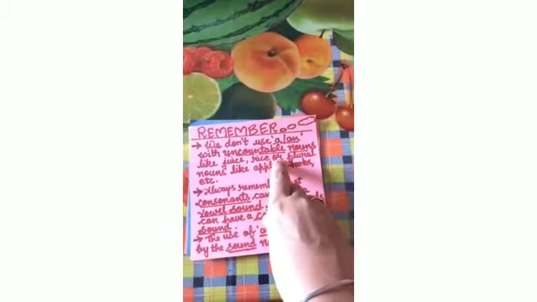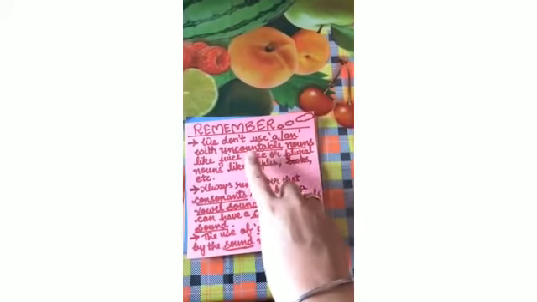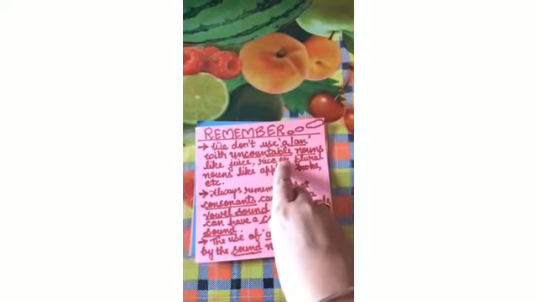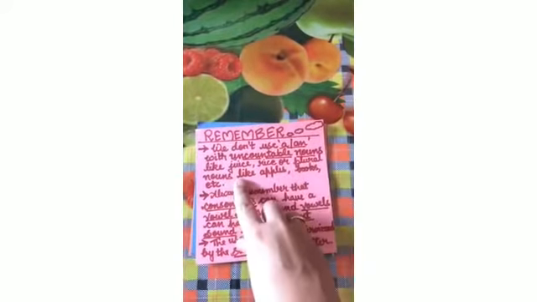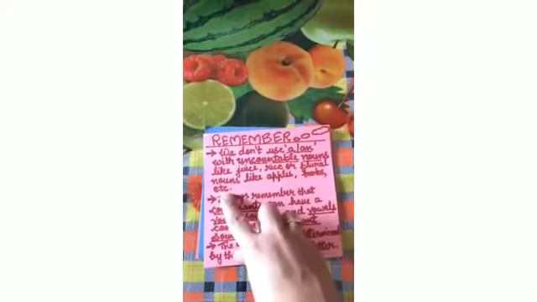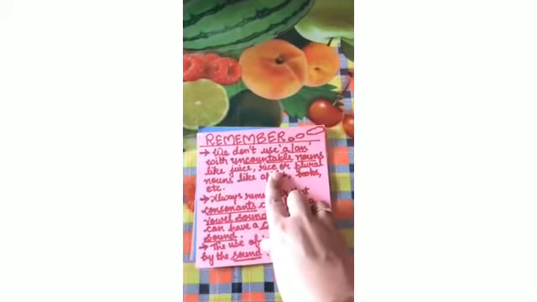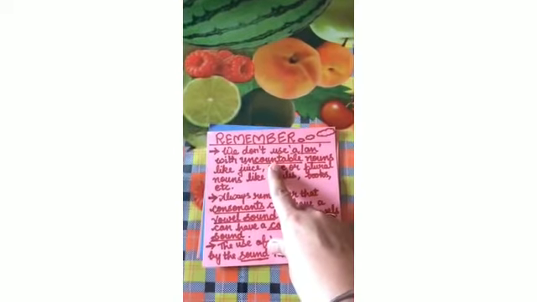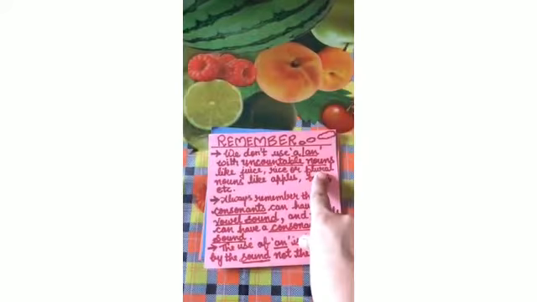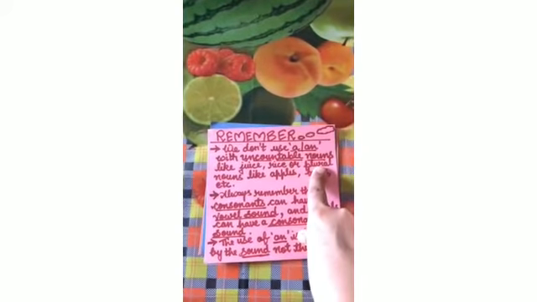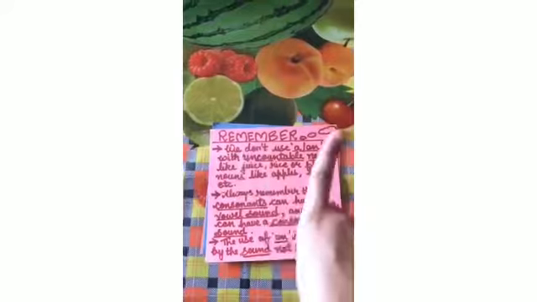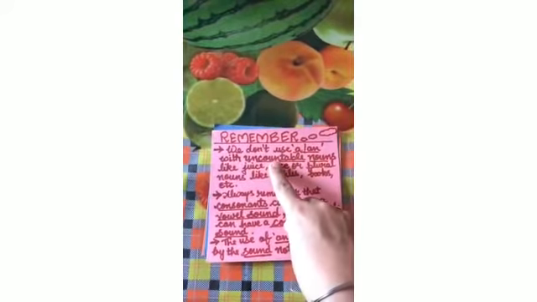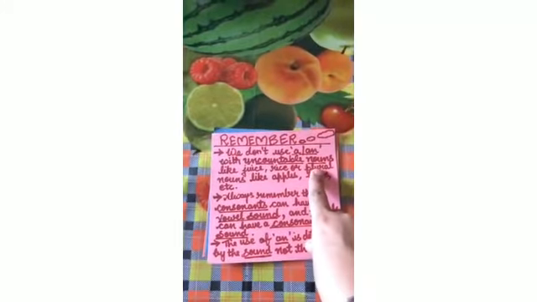Okay? Uncountable nouns are the nouns that you cannot count. Okay? Or plural nouns like apples, books, etc. Now, my dear students, you cannot use a or an with uncountable nouns or plural nouns. Okay?